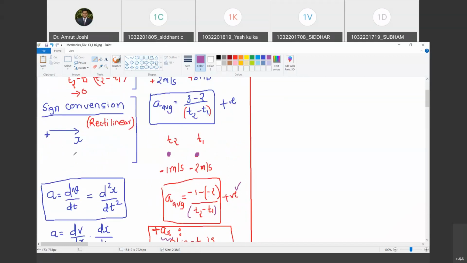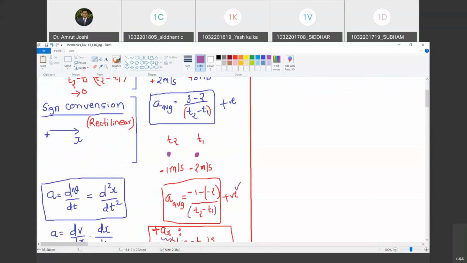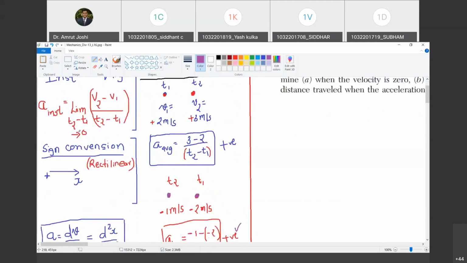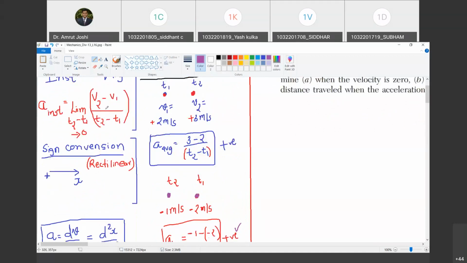Now, let us understand something more about the acceleration. How do I write acceleration? Instantaneous acceleration is written as dv by dt. Why? Because this limit in turn is dv by dt. Do you agree with me? Yes, sir. How do we define limit? Limit t2 minus t1 tending to 0 of v2 minus v1 upon t2 minus t1 is nothing but dv by dt.